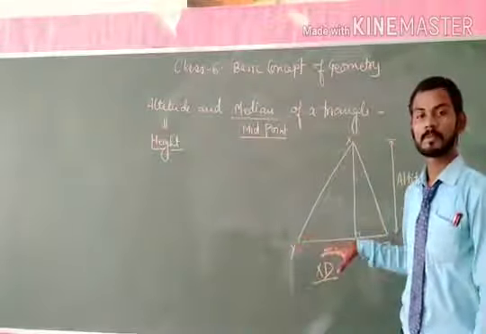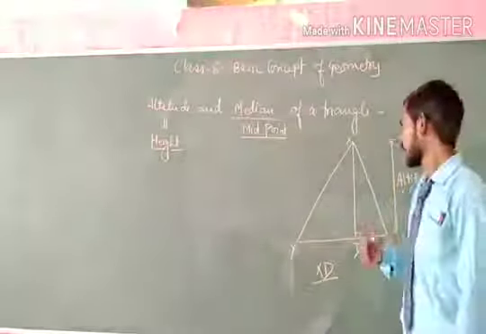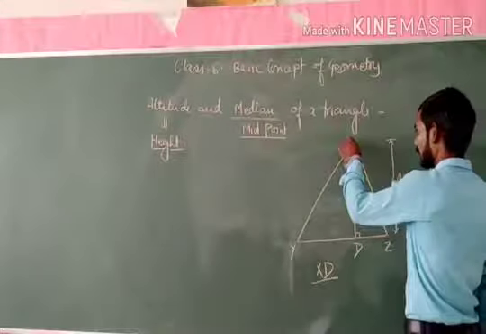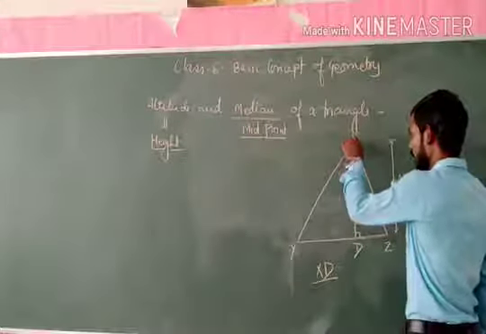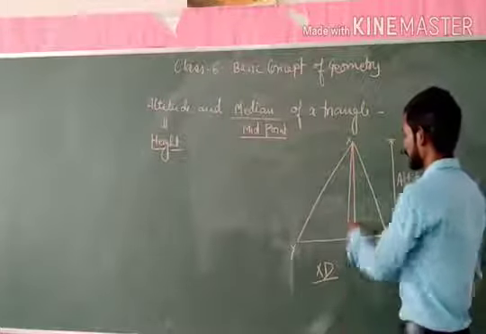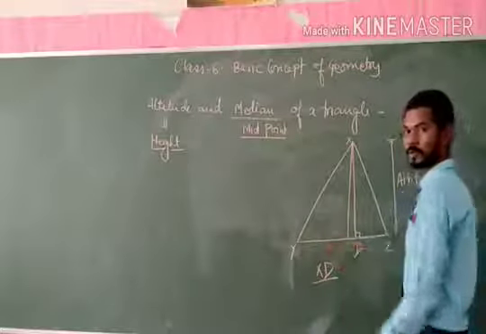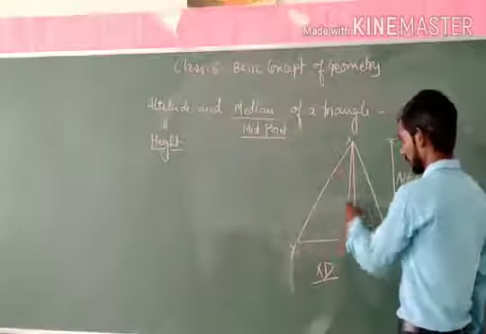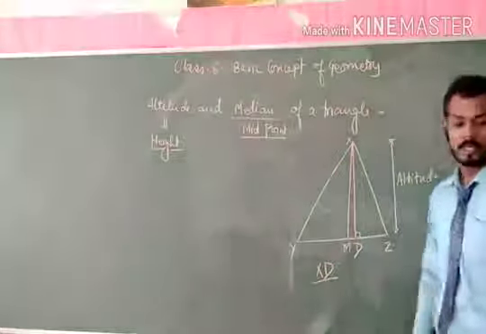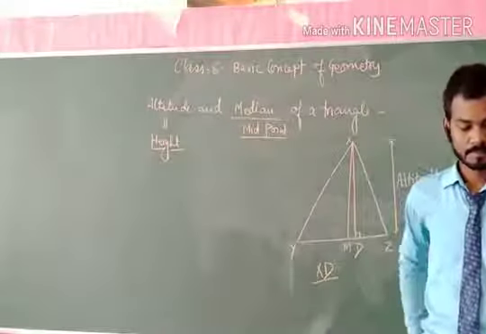Then the line which passes through the vertex is called the median of the triangle. Here in the figure we can see that the line through the vertex X divides the base YZ into two equal lengths. So the line segment XM is known as the median of the triangle.